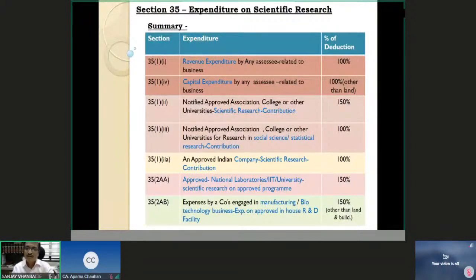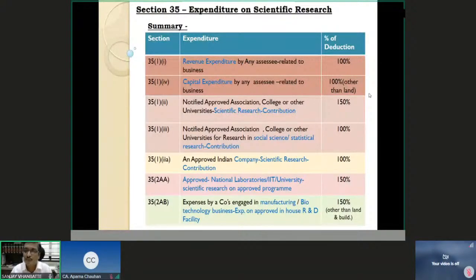See, I am giving contribution. I am any SSE. I am giving contribution to notified approved association, college or other universities. The only difference is that I am giving contribution either for scientific research or for social science or statistical research. If scientific research, 150%. If social science and statistical research, 100%.